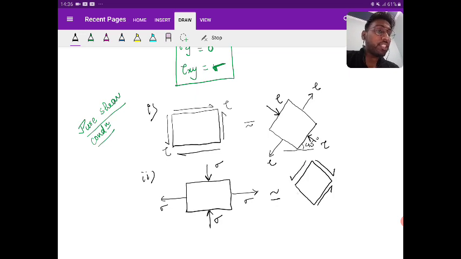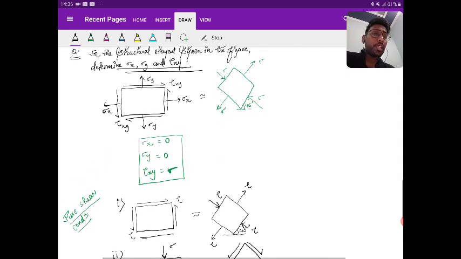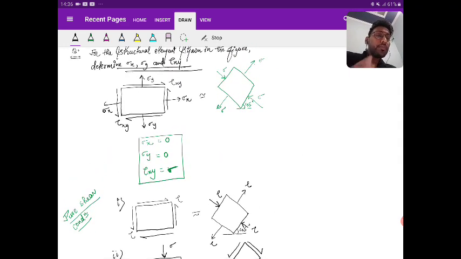Now try to visualize the way I'm drawing the shear. You can see again I can extend this. Yes or no? Right. So again you can see this at 45 degree. Got my point? So now try to link. Is it clear? Don't get confused with the sigma tau. I'm saying that these are just the magnitude, nothing more than that.